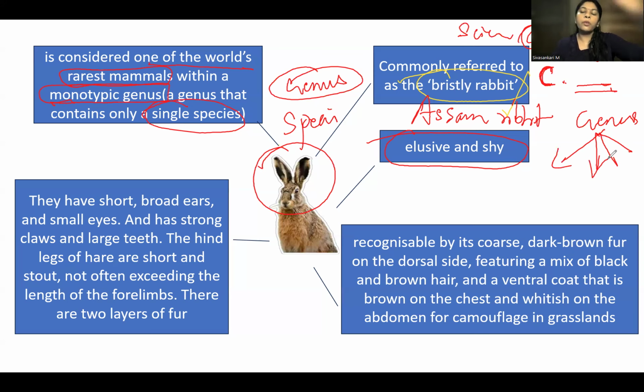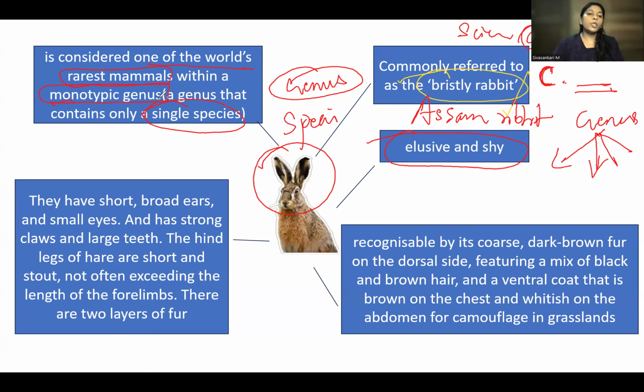For example, you take a cat species. Under the cat species, the big cat, small cat, everything comes under the same genus. So the genus is one. Under that, several species will be there. But here, there is a single genus and single species for this animal. So that is why we call this a monotypic genus.